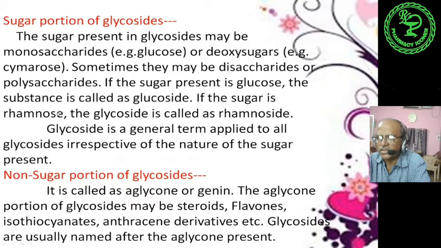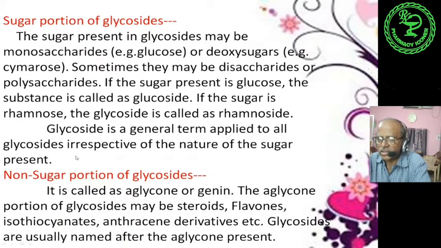If the sugar is rhamnose, the glycoside is called a rhamnoside. On the whole, glycoside is a general term applied to all glycosides irrespective of the nature of the sugar present. Whatever the sugar portion is, the glycoside is named accordingly.